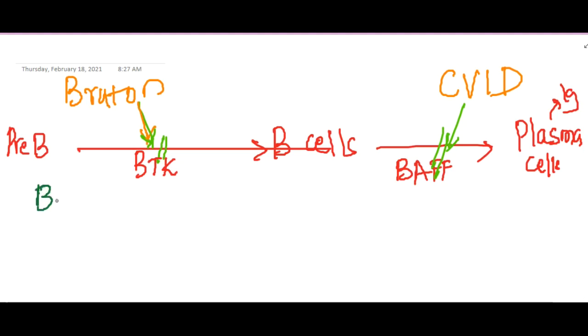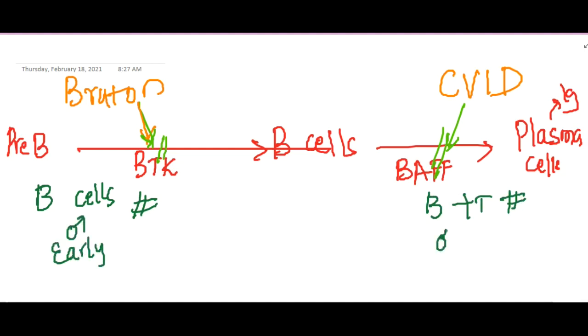In Bruton's, only the B cells are defective. In this, both B cells and T cells are defective. Bruton's is mostly seen in boys and it is early, and here this is seen in both boys and girls and it is late.